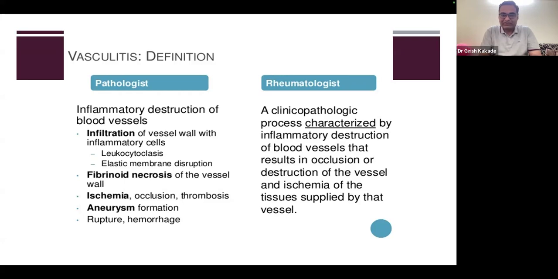And from the rheumatologist's perspective, it is a clinical diagnosis, a clinico-pathologic process characterized by inflammatory destruction of blood vessels, resulting in occlusion, destruction of blood vessels, and ischemia of the tissue supplied by that vessel. So symptoms of all vasculitis will be related to that particular vessel. Large vessel, medium vessel, and small vessel vasculitis will have a typical pattern of clinical presentation because they supply blood to the typical organs. So the clinical picture is different, and we can categorize based only on symptoms and signs whether the patient has large vessel, medium vessel, or small vessel vasculitis.